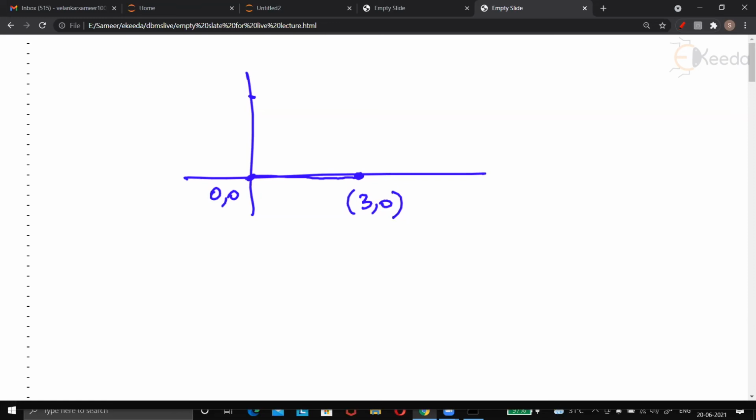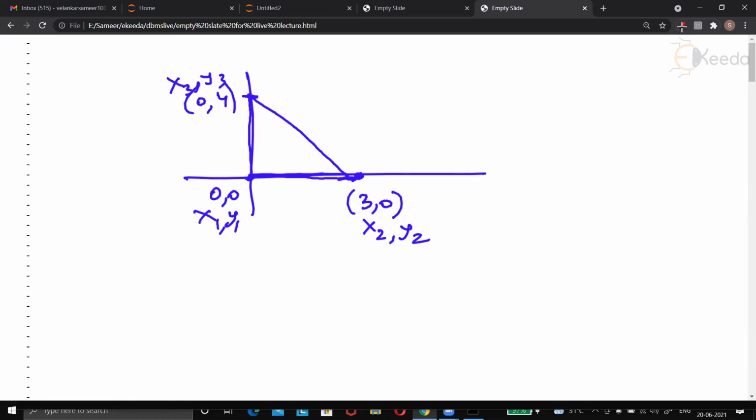And the third coordinate here I have is 0, 4. So you check that this is the triangle which I am talking about. Now, if you call this x1, y1, this x2, y2, and this x3, y3, we are entering these 6 values: 0, 0, 3, 0, and 0, 4.